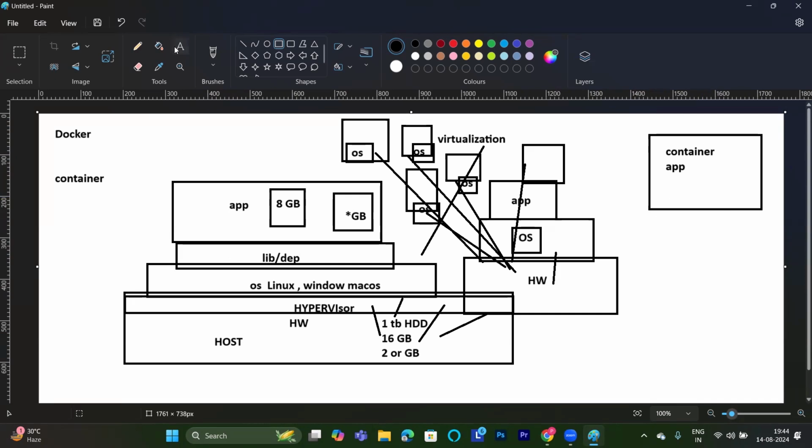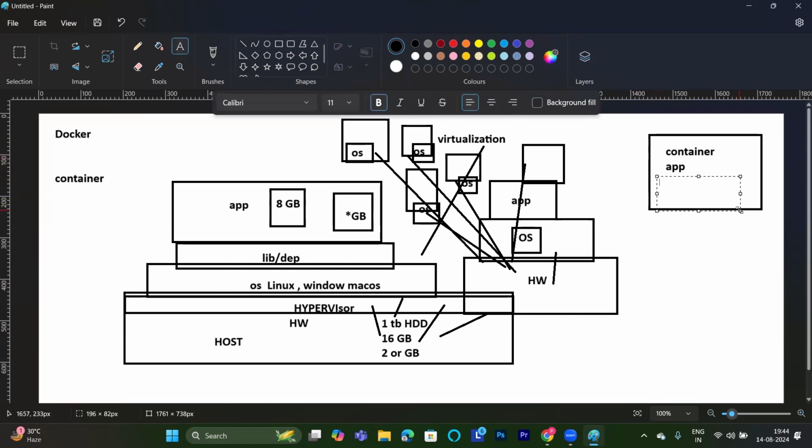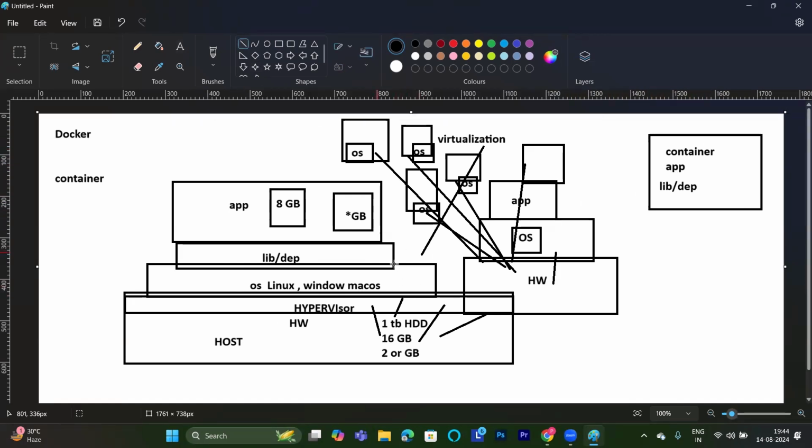Library and dependencies are packaged within the container. One more very interesting thing here: these library and dependencies are independent of the operating system.